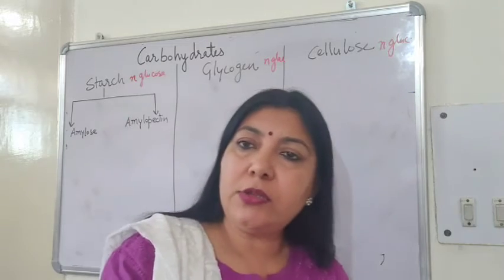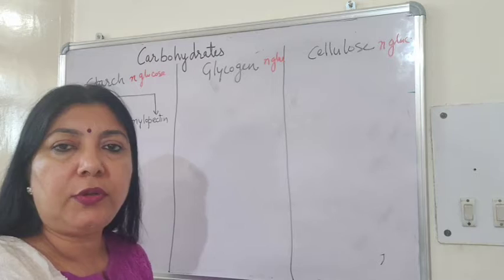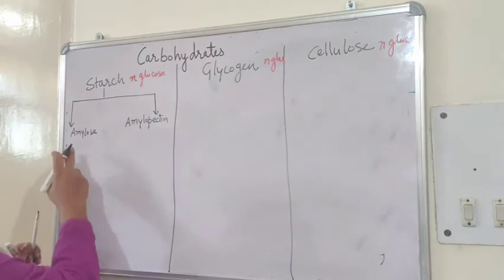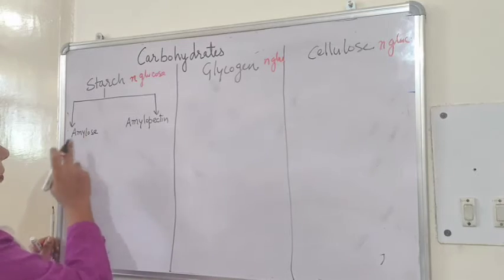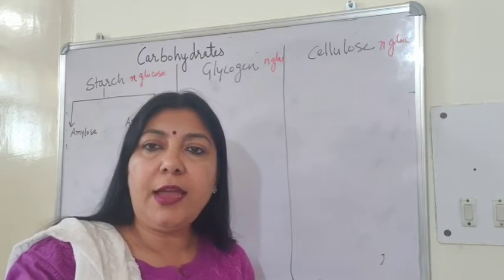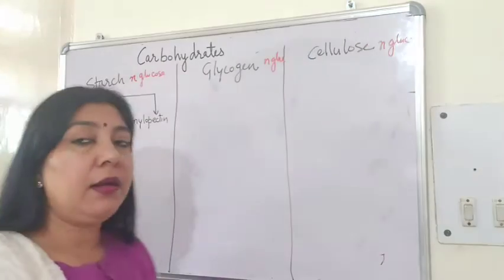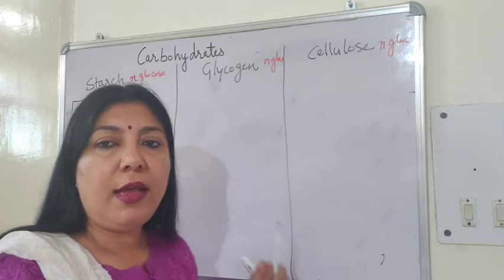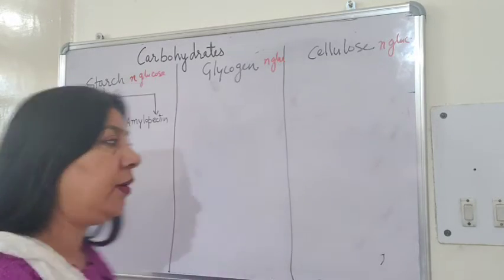These two chains are also just like the n number of glucose units. But the only thing is that this is unbranched, this is branched. Here, amylose is a soluble type of polysaccharide chain, whereas amylopectin is insoluble in water. Amylose is soluble in water and amylopectin is insoluble in water.